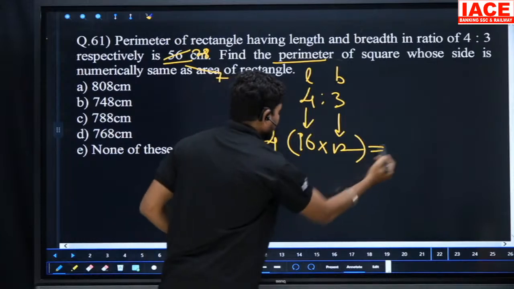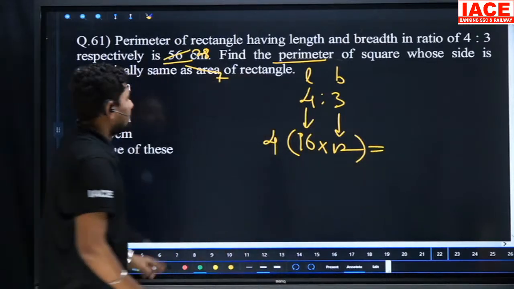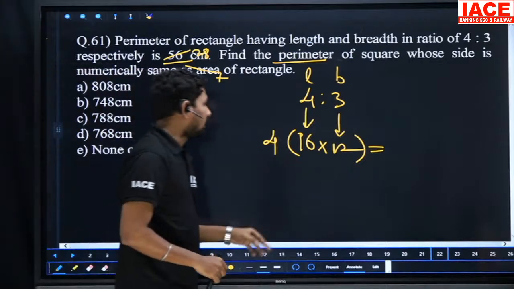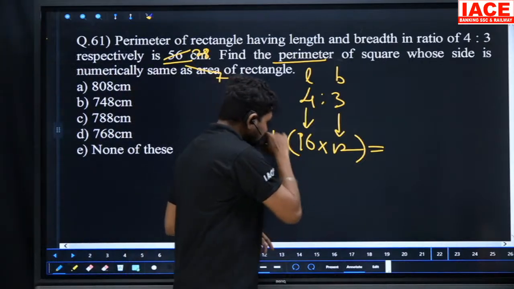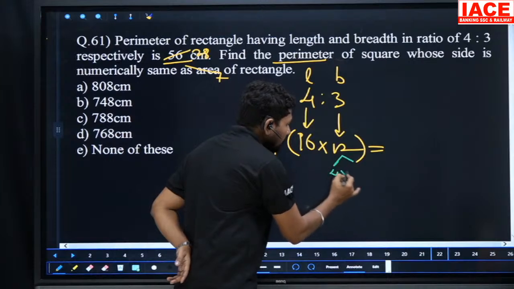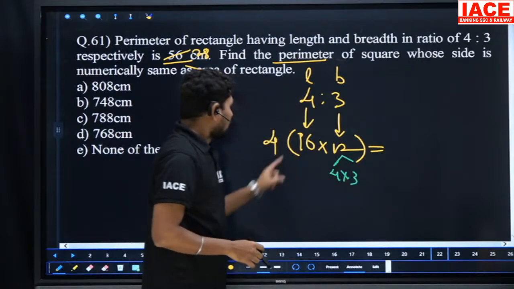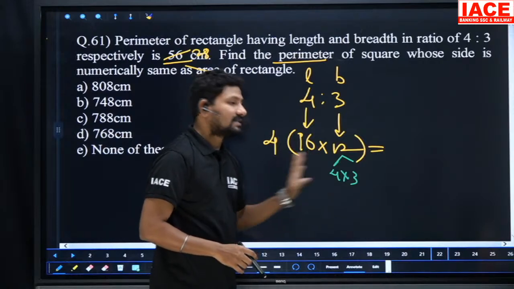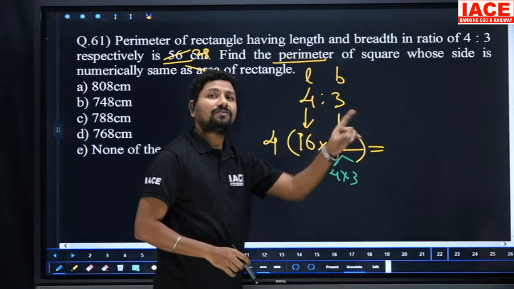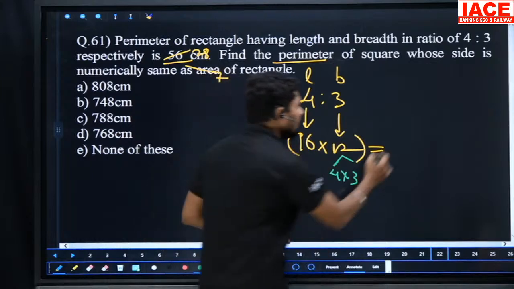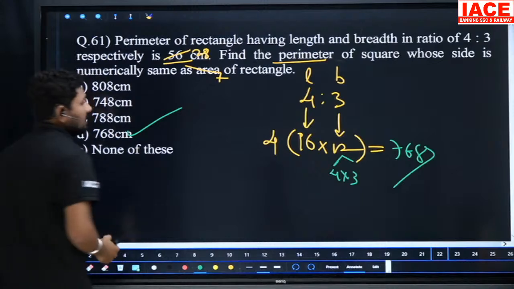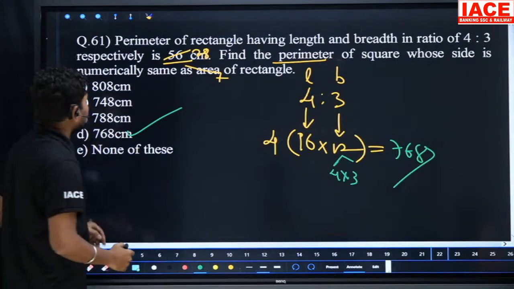This is what we have to calculate to get the answer. The area is 16 into 12, which is 192. Then we can write 4 into 192. 4 times 2 is 8, 4 times 9 is 36, 4 times 1 is 4 plus 3, giving 768. So the option is D, 768 centimeters.